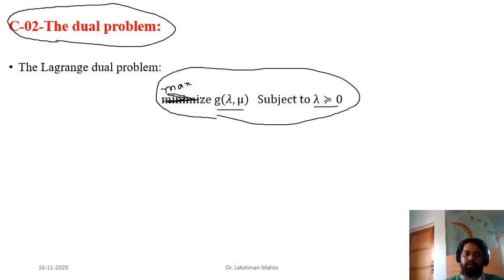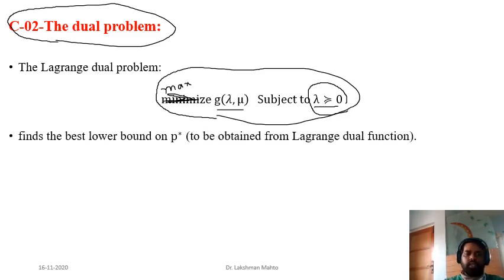So it looks very simple. Simple in the relative sense, it is simpler than the primal problem, because we are dealing with only one kind of constraint on only one kind of variable, the dual variable lambda. Mu is also a dual variable, but that one is unrestricted. So if you solve this dual problem, then it will find the best lower bound on p star.